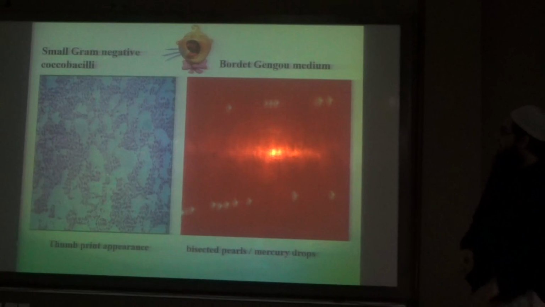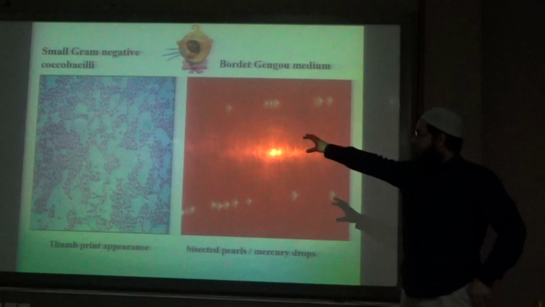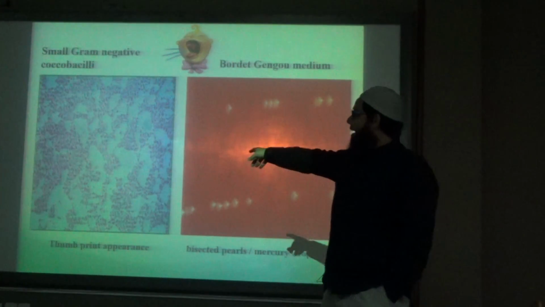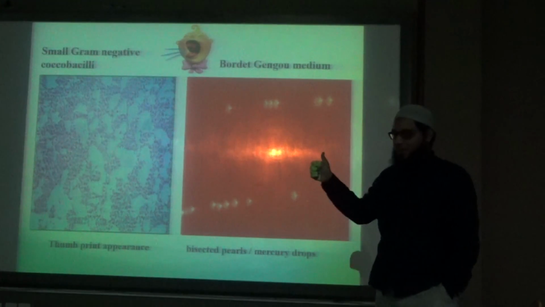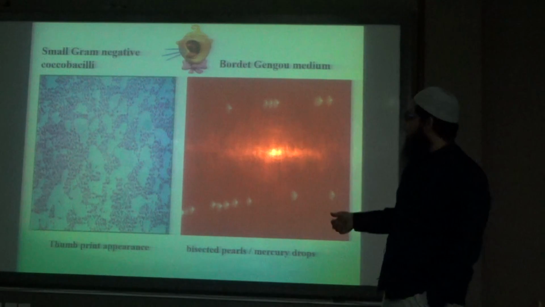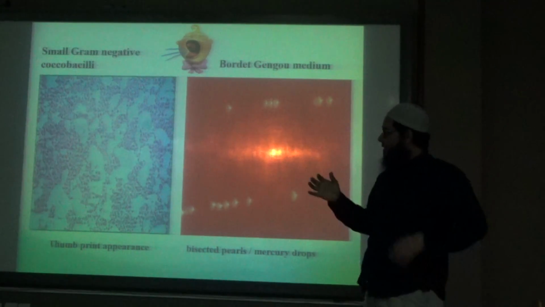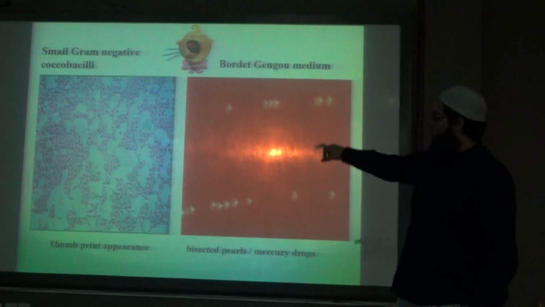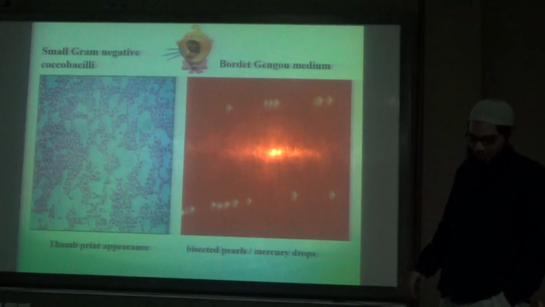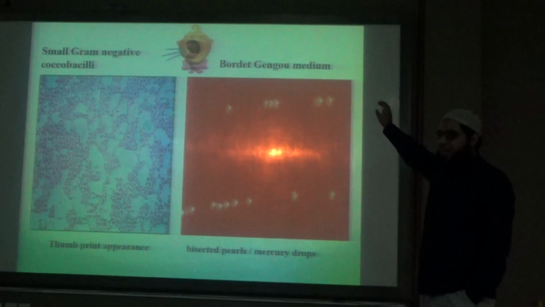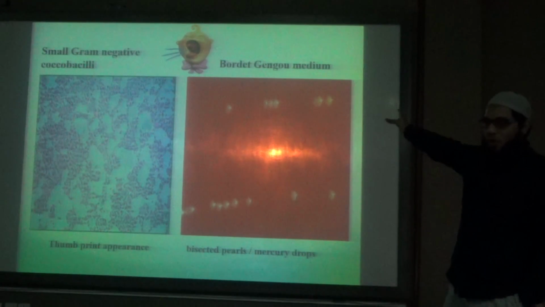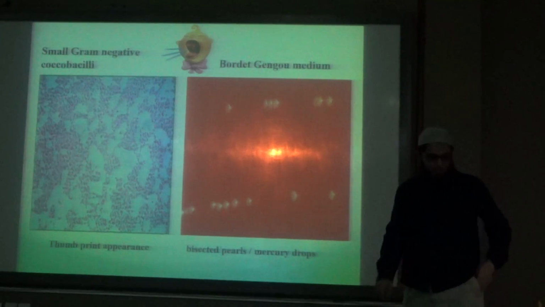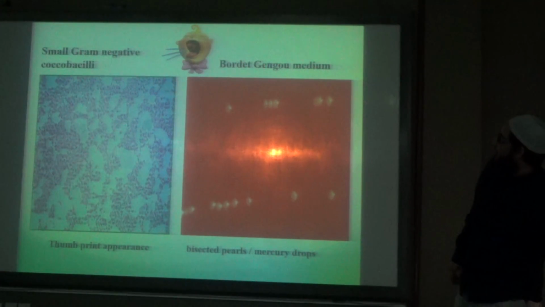This is a picture of Bordetella pertussis. On gram staining, it has a typical thumbprint appearance. Thumbprint appearance means the bacteria are close together and in between you can see spaces. We use a medium, Bordet-Gengou medium, for growing this. On that medium also we get a typical picture, a bisected pearl or mercury drops appearance.